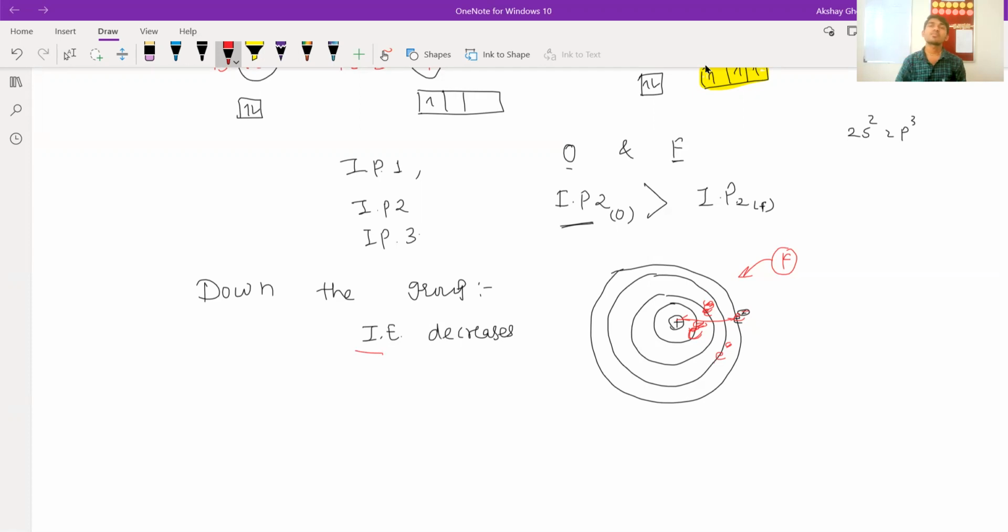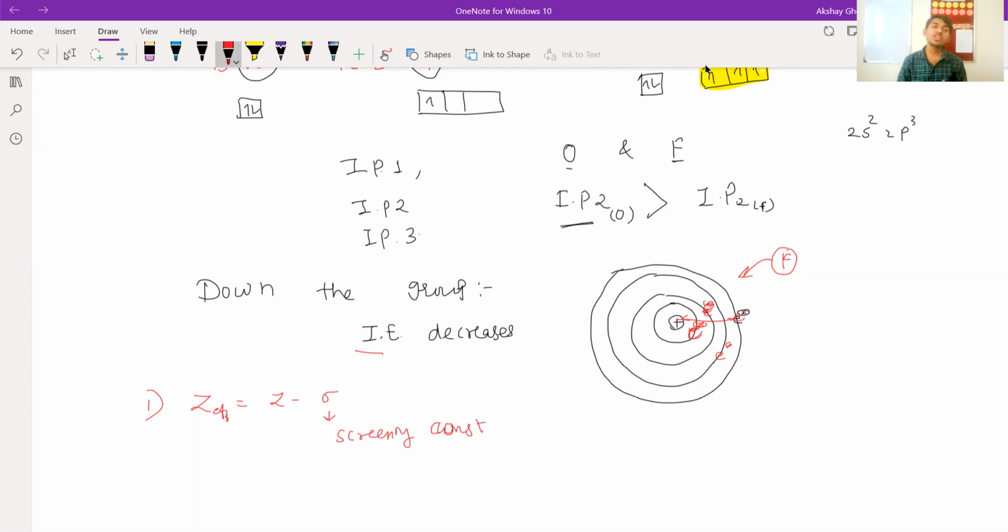Then the factors on which ionization enthalpy depends. First is the atomic radius, and then a very important one, the effective nuclear charge, that is Z effective. So what is Z effective? Z effective is Z minus sigma. This sigma is the screening constant. So what is the screening constant?